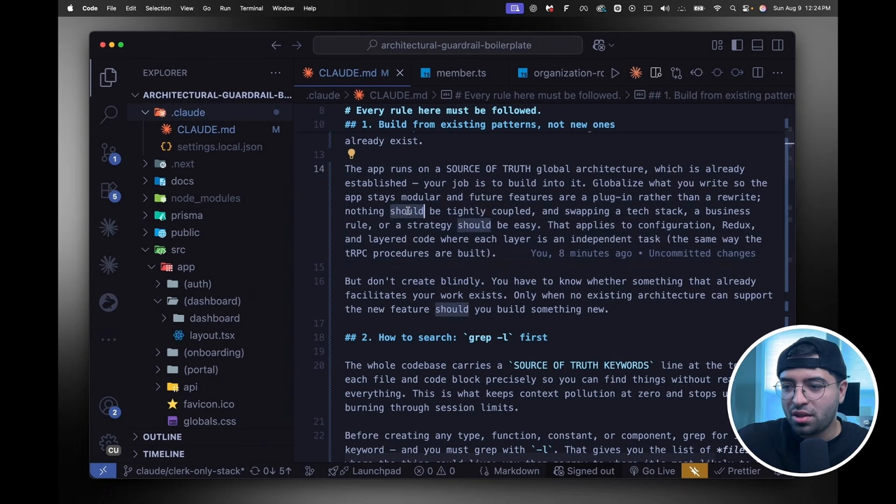Okay, so nothing should be tightly coupled. I actually removed this line. I forgot to change it. Oh yeah, you see, I just updated it. I got to change that. And swapping tech stacks, etc. All of this should be easy.